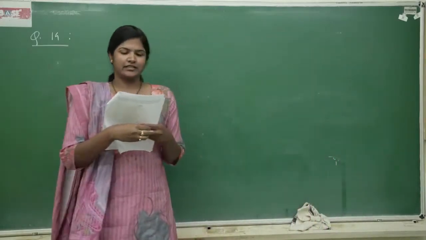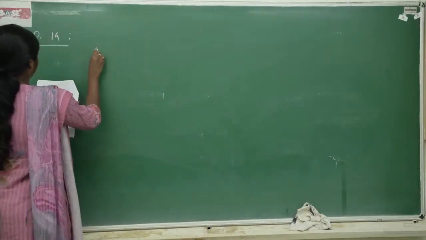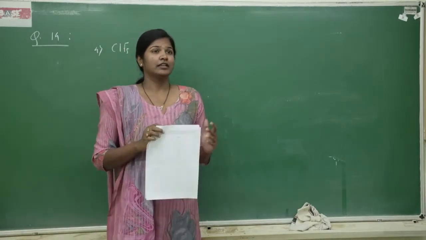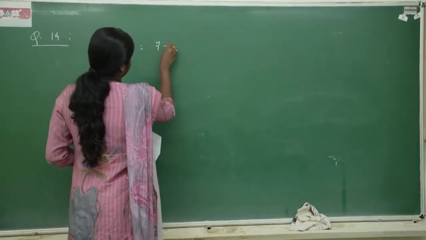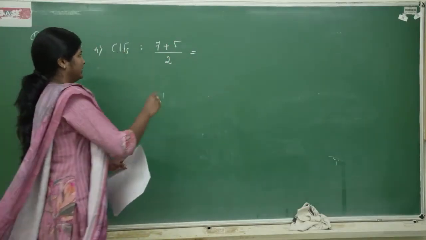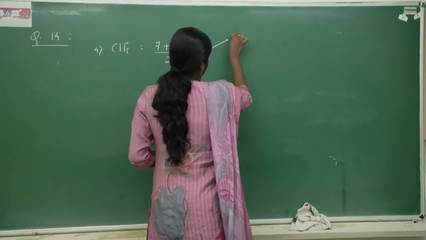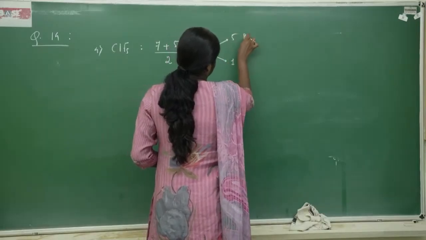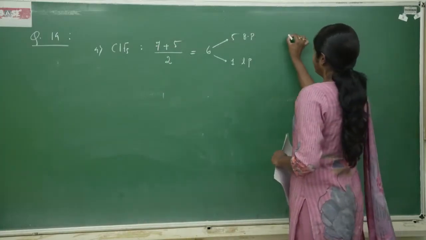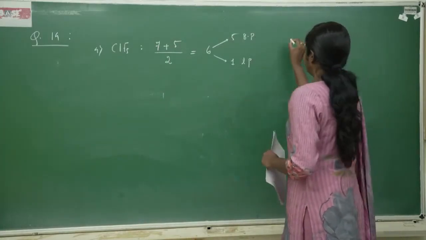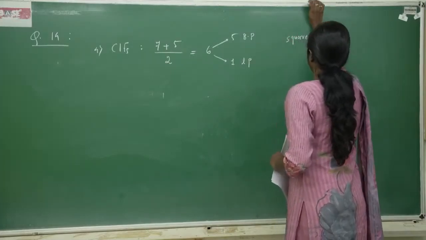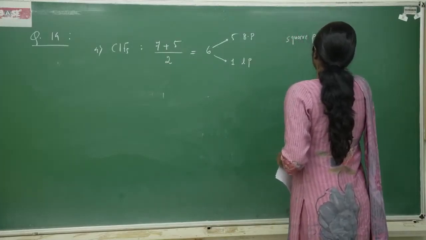Okay, let's look at the next example, which is ClF5. The fourth example is ClF5. Chlorine has how many valence electrons? Just now we have seen chlorine has 7 valence electrons, plus 5, divided by 2. This one will give me how much? 6. Right, out of 6, 5 bond pairs are there and 1 lone pair is there. 5 bond pairs, 1 lone pair means, just now we discussed in the second example, square pyramidal.